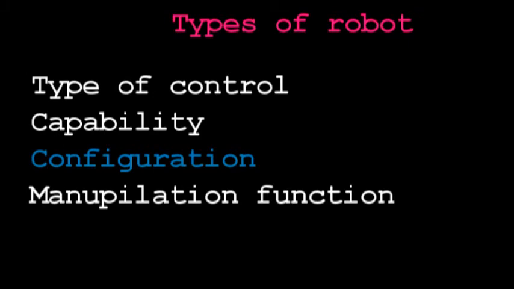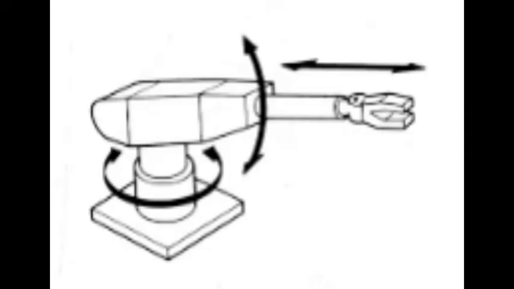According to the configuration, in our syllabus we will discuss some of the most common robot configurations. First one is the polar coordinate configuration robot.